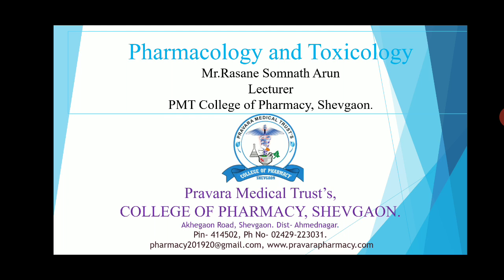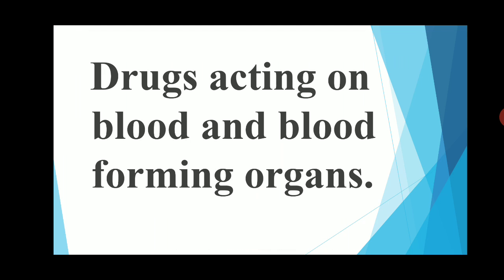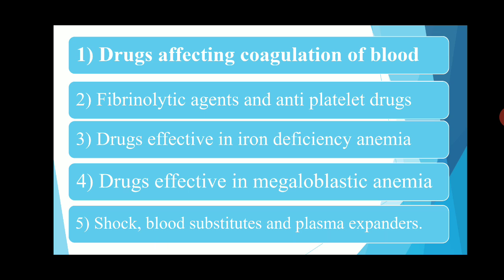We are going to study a new unit, that is drugs acting on blood and blood forming organs. There are various drugs acting on the blood and blood forming organs. This unit consists of various chapters like drugs affecting coagulation of blood, fibrinolytic agents and antiplatelet drugs, then drugs effective in iron deficiency anemia.